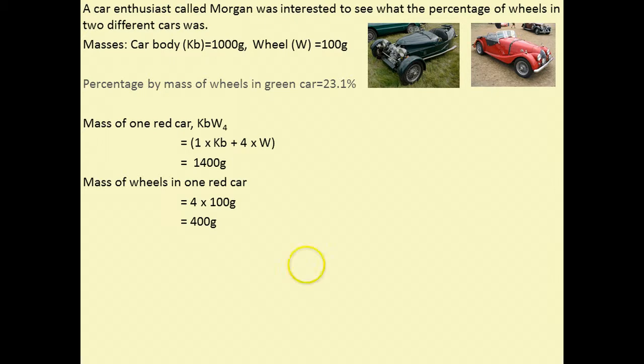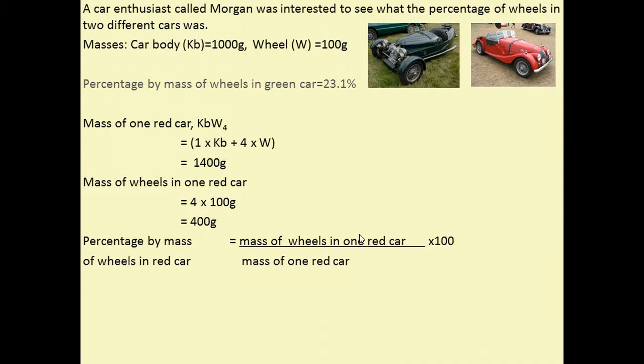What do we need to do now? Well, we need to work out what percentage of the total mass is due to wheels. So it's going to be 400 divided by 1,400 times by 100 to convert it to a percentage, and we find we have 28.6% wheels in a red car.